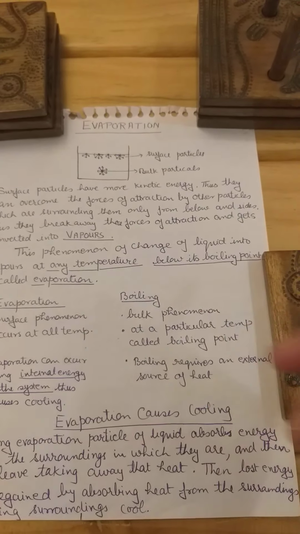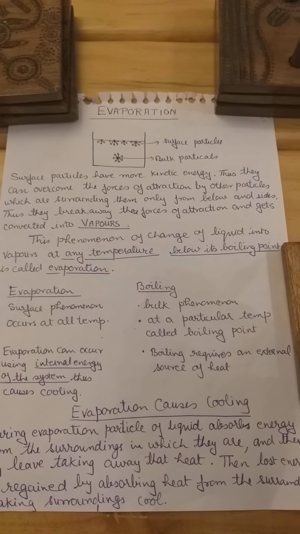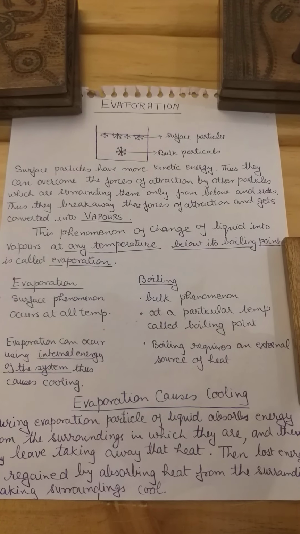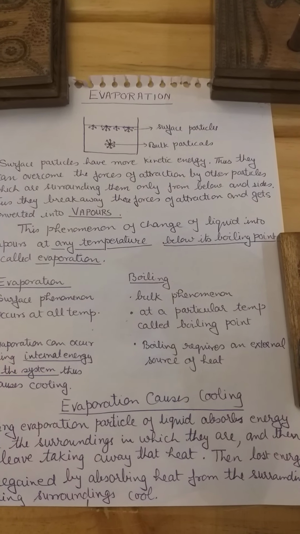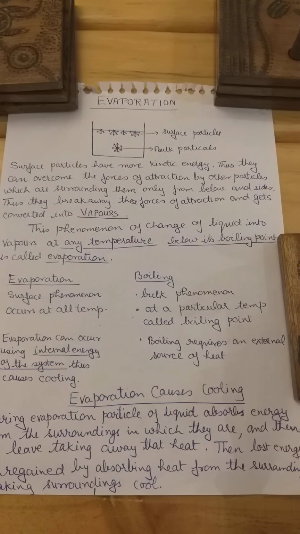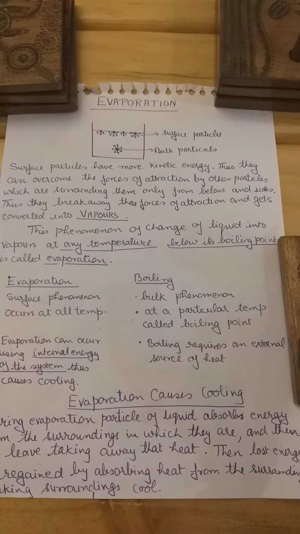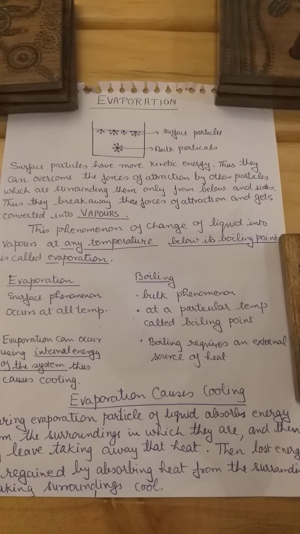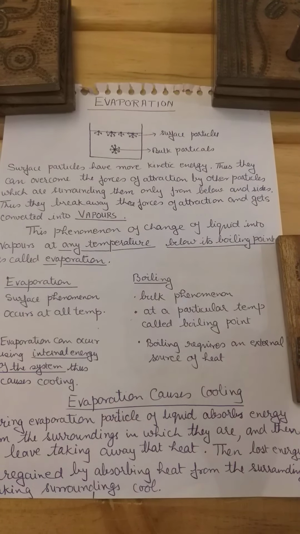This concept of cooling is used in different places. For example, you must have seen that during summers we sprinkle water on the roof. So what happens? If you sprinkle water on the roof, that water will take energy from the hot surface of the roof and will get evaporated. So when it takes away the energy, the heat content of the roof gets lowered, and so the roof gets cooled.